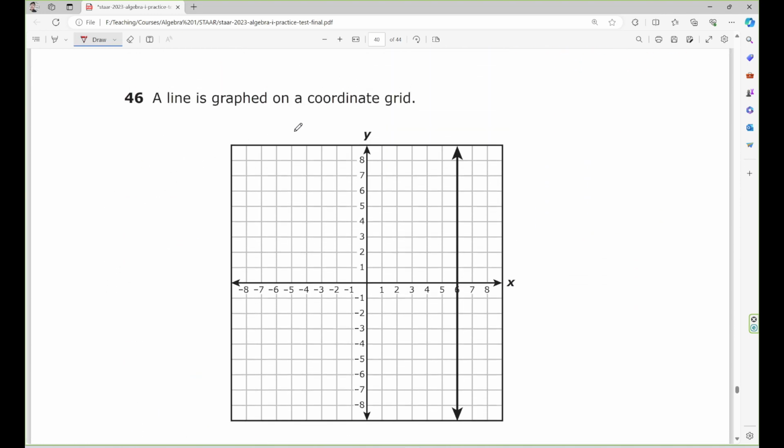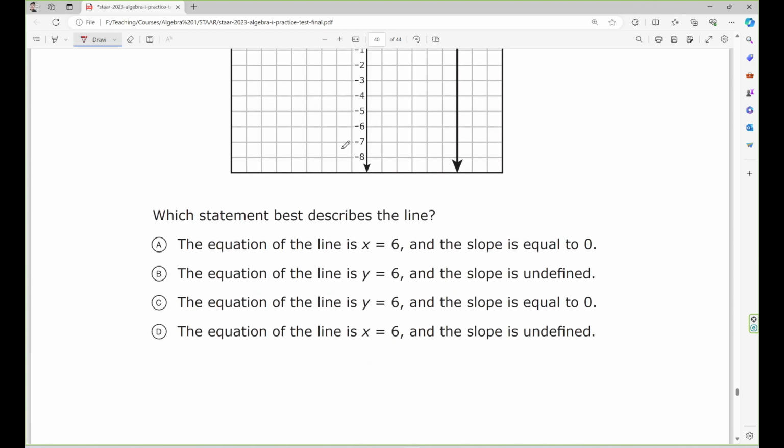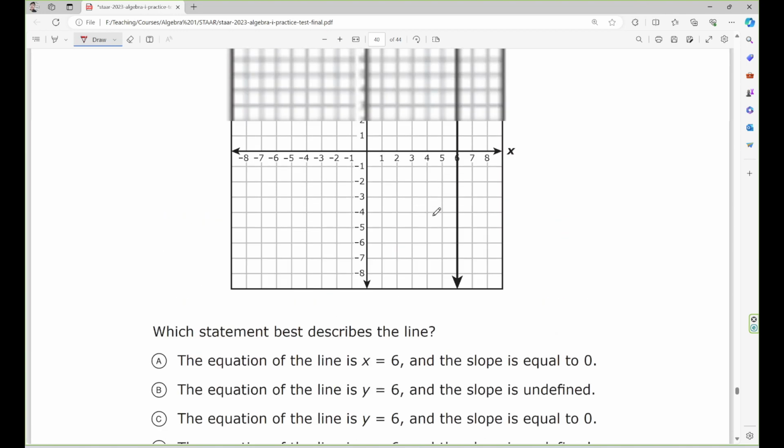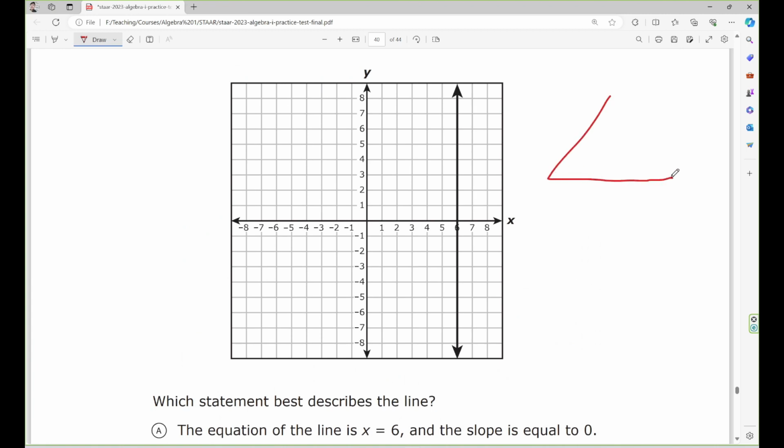Number 46. A line graph on a coordinate grid. Which statement best describes the line? Okay. Keep in mind the Christmas tree trick. This is x equals x-intercept. This is y equals y-intercept. This is y equals mx plus b. This is m less than 0. This is m greater than 0.